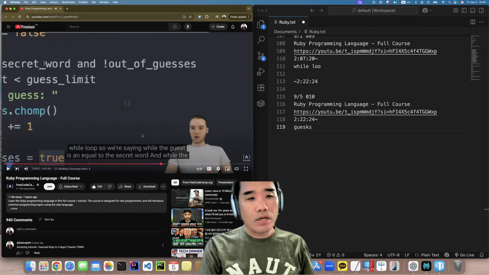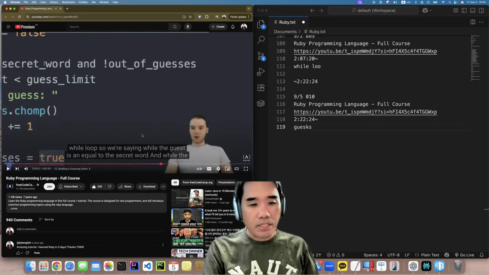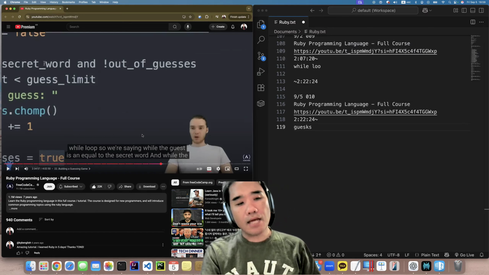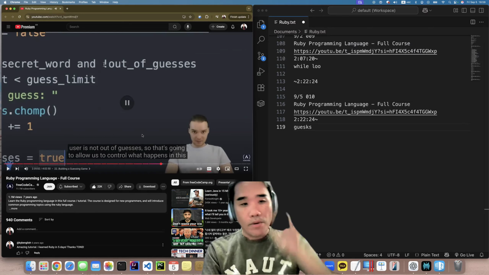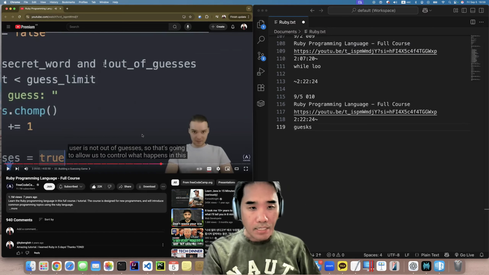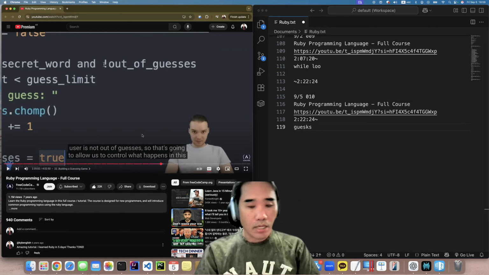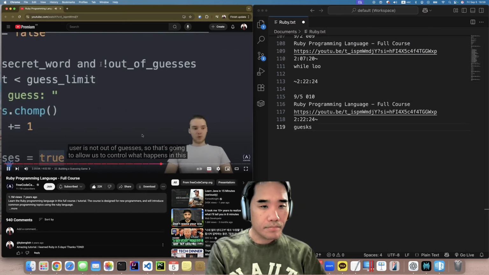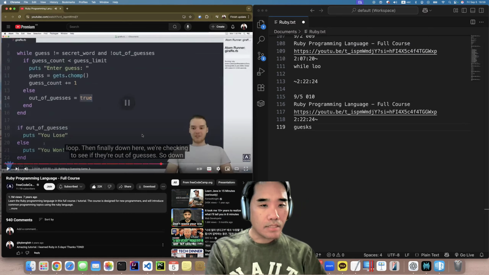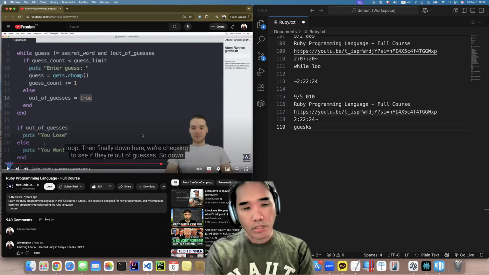Up here, we also included another condition inside our while loop. While the guess isn't equal to the secret word, and while the user is not out of guesses. So that's going to allow us to control what happens inside this loop.